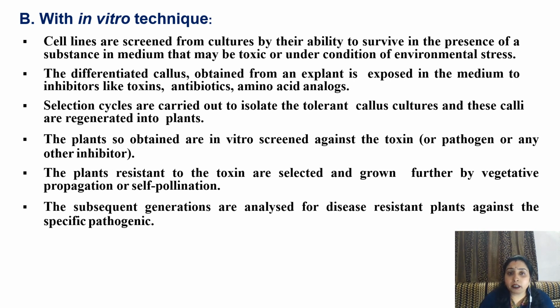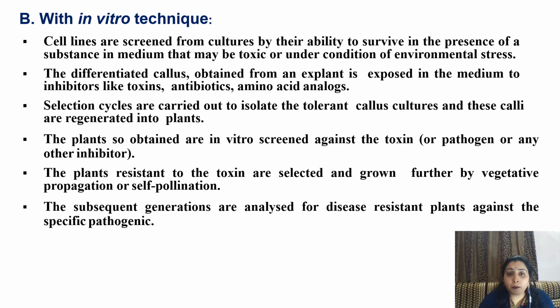The differentiated callus obtained from an explant is exposed in the medium to inhibitors like toxin, antibiotics, amino acids, etc. Selection cycles are carried out to isolate the tolerant callus cultures and these calli are regenerated into plants. That means those calli are selected which can tolerate this stress and are regenerated into new plants.